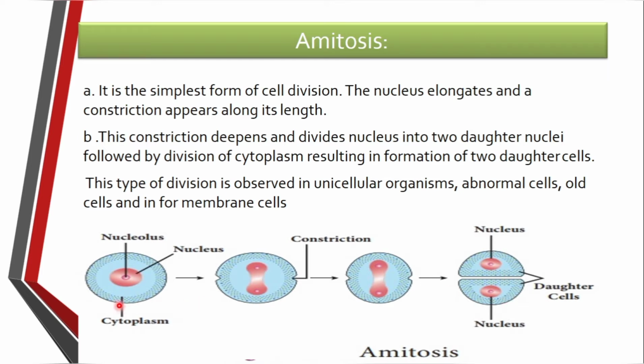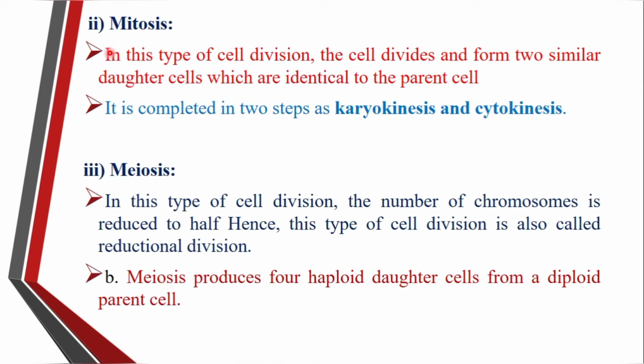parental cell. This type of division is observed in unicellular organisms, in abnormal cells and older cells. The next one we see is the second type of division, that is called mitosis.